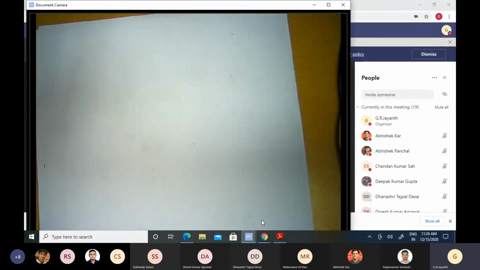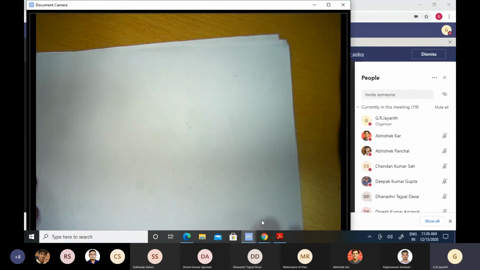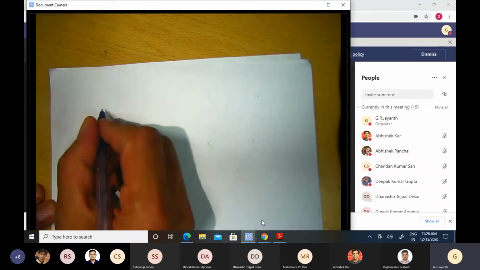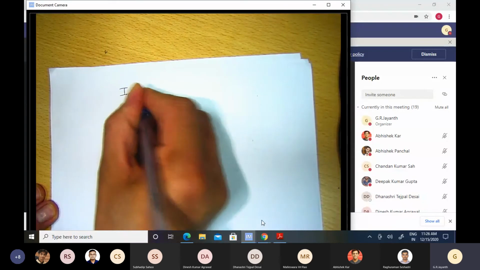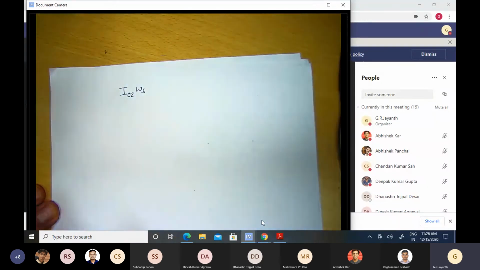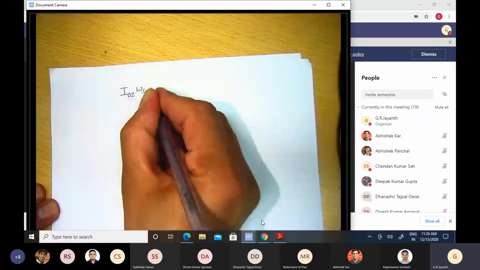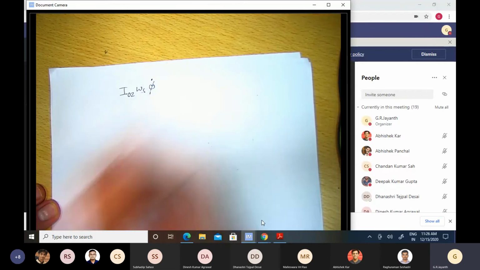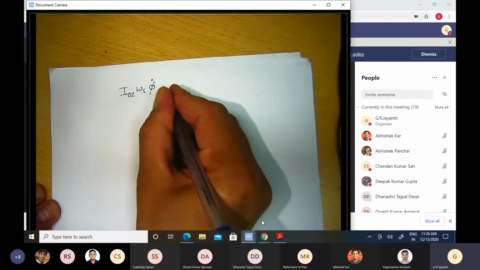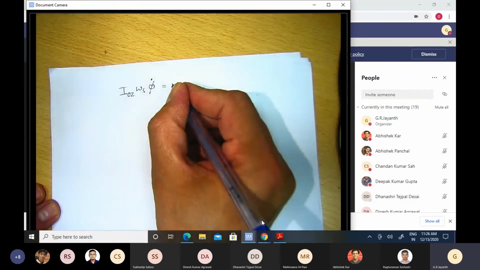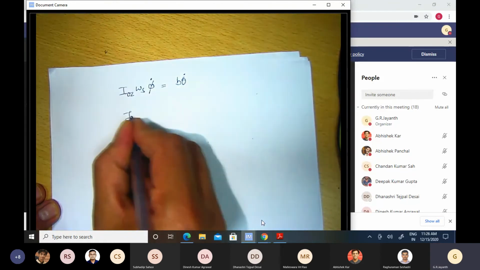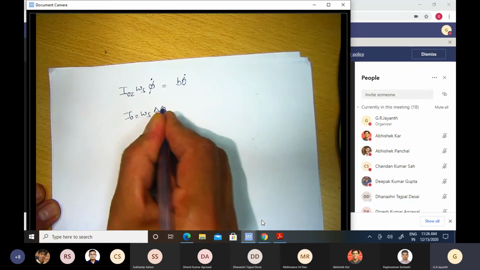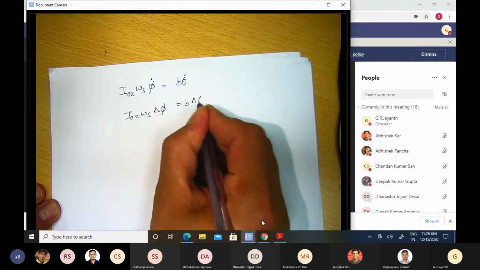we note that if this gyroscope is spinning at a speed omega s, then its angular momentum is I0z omega s. Okay, and when we try to change its angular momentum, the torque I need to apply is phi dot times I0z omega s, and that we said was balanced by a damper, so B theta dot. Okay, so I0z omega s delta phi therefore was equal to B times delta theta.